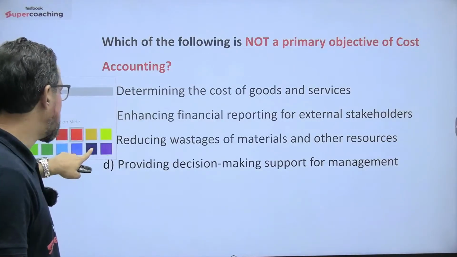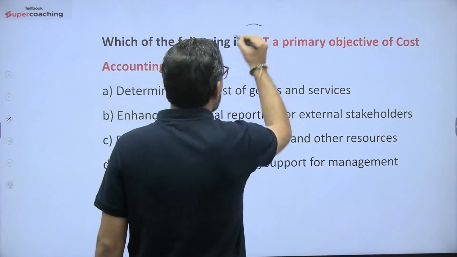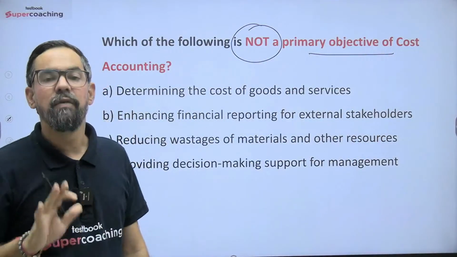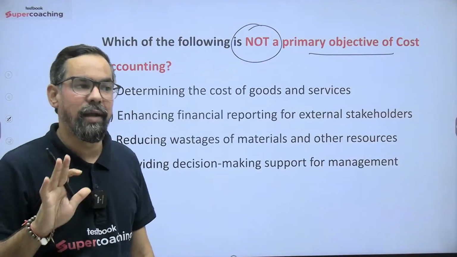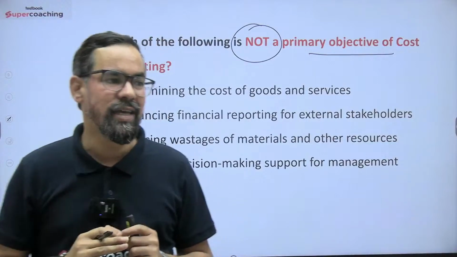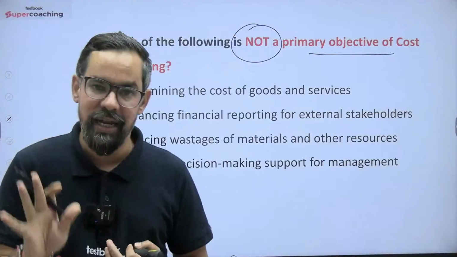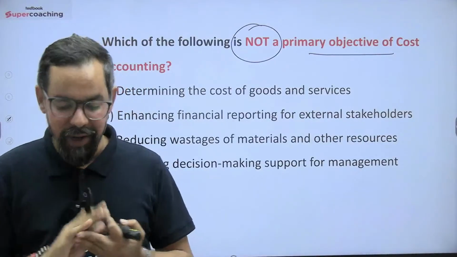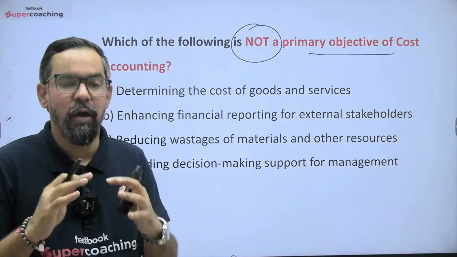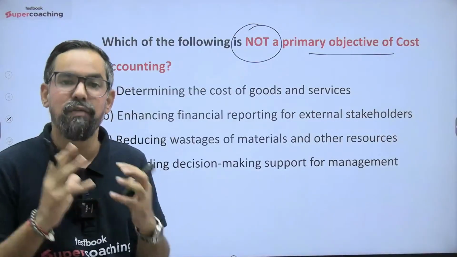So quickly go through the questions and answer in the comment section. The first question is, which of the following is not a primary objective of cost accounting? With this question, we will be discussing objectives, benefits and goals of costing. It is similar to, see guys, when it comes to financial accounting that we discussed in our previous session, accounting standards and all, they are mandatory in nature. But cost accounting is not mandatory; organizations generally use costing as a part of managerial decision making.